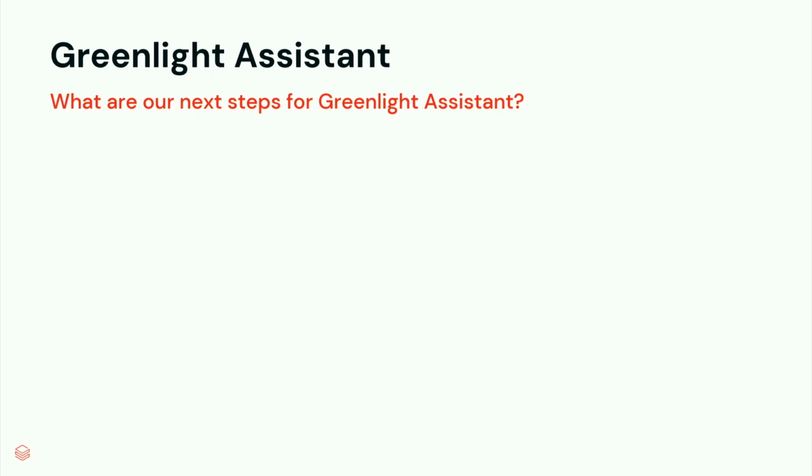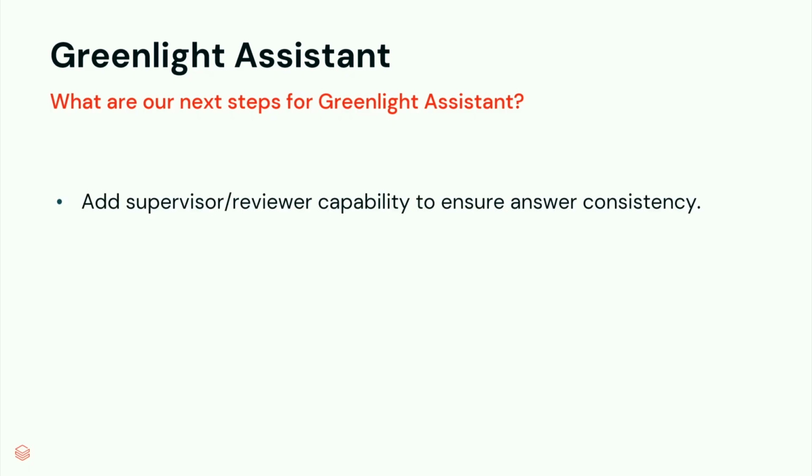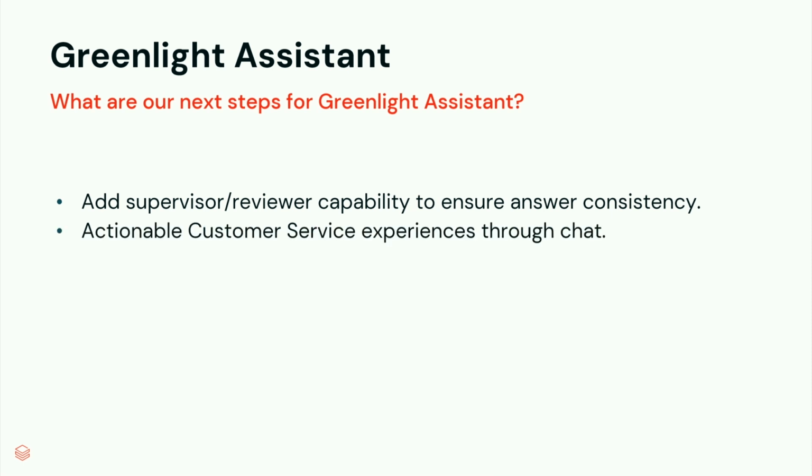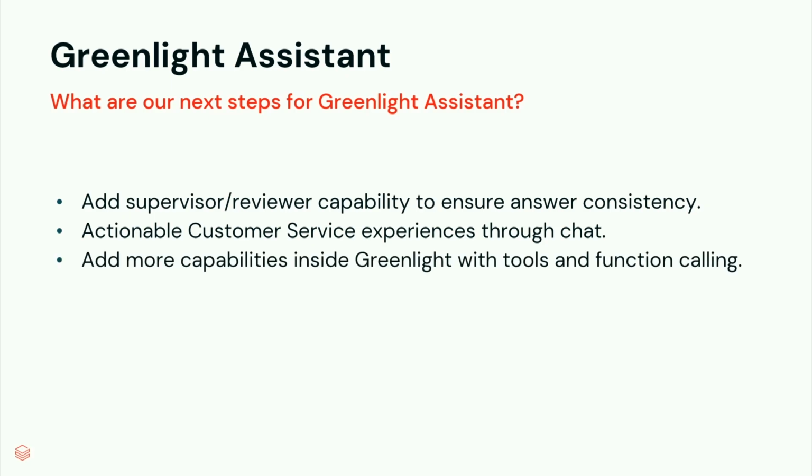Now that we've talked through the pain points we've had in the past, we also want to look forward to what we're trying to do in the future for Greenlight Assistant. The first thing we want to do is add a supervisor layer so that we can ensure answer consistency across all of our specialized agents, to make it kid-friendly and easy to understand. We also want to add more customer service actionable tool calling into our Greenlight Assistant so that we can handle more automations. This is tied to the second point: we basically want to add more tools and APIs into this Greenlight Assistant.